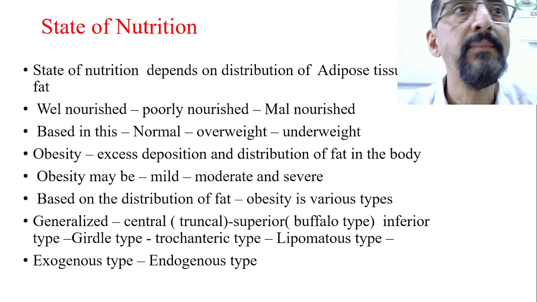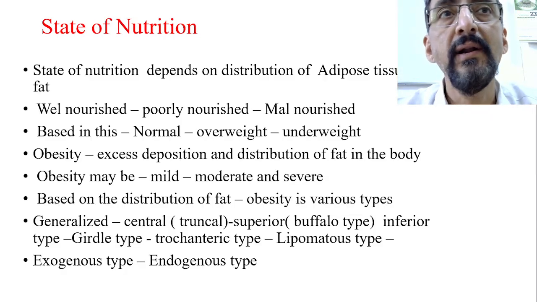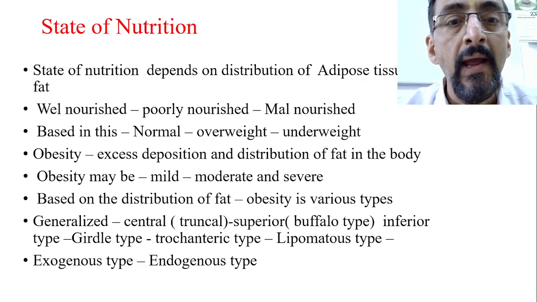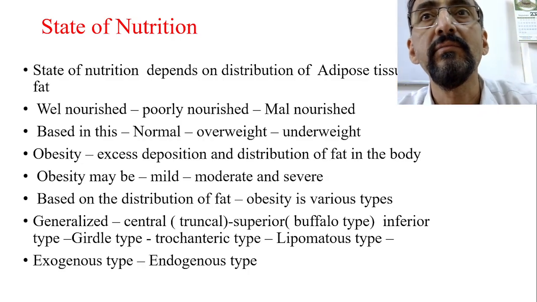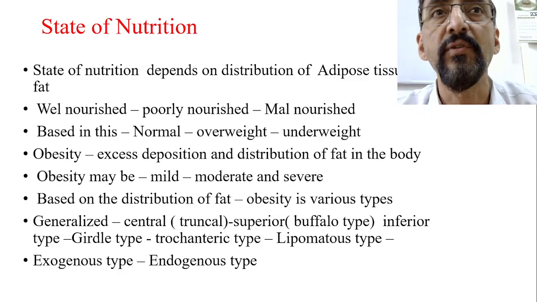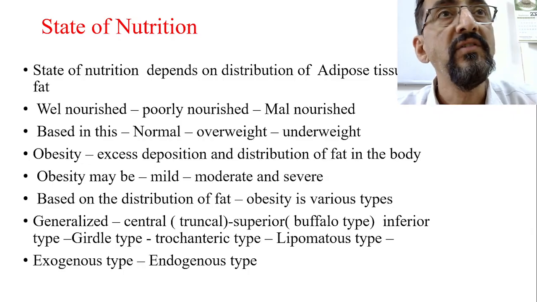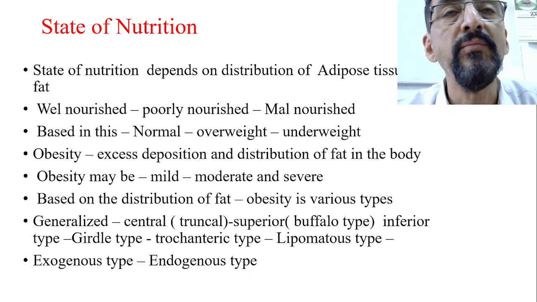Okay, so that type of obesity is called the exogenous type, usually because of food and dietetic factors and lifestyle. Endogenous type is also called nutritional obesity. So exogenous is also called nutritional obesity. Okay, endogenous is also called non-nutritional obesity. Here nutrition is not the cause. Some other cause, maybe chromosomal disorder.